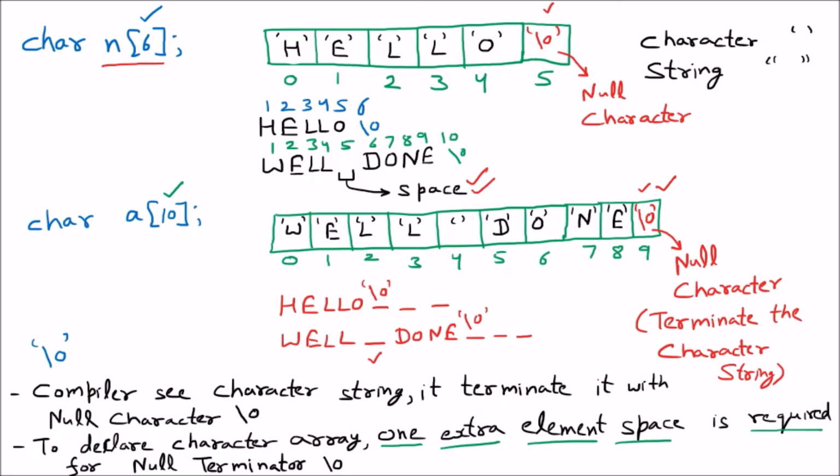Let us suppose that I want to store hello, and hello is of 5 characters. So in the memory I have to declare the array of 6 blocks, so that it can take the sixth character, because the sixth one is for the slash 0.